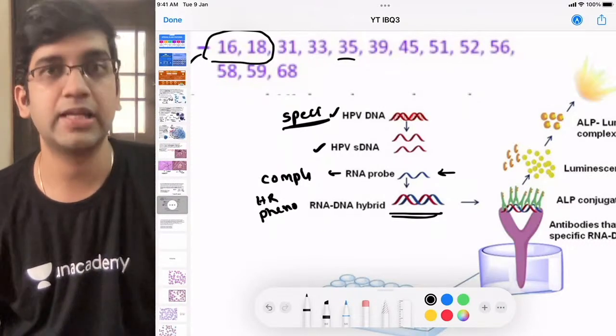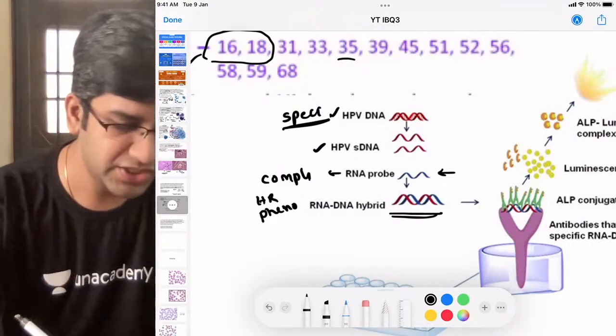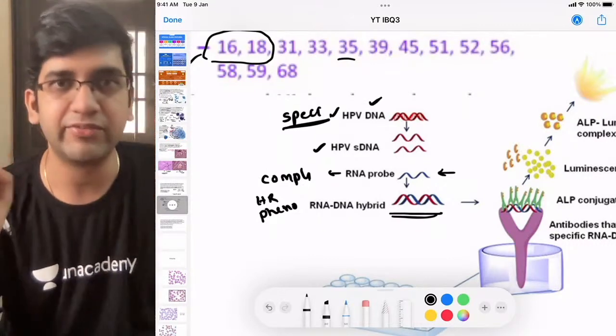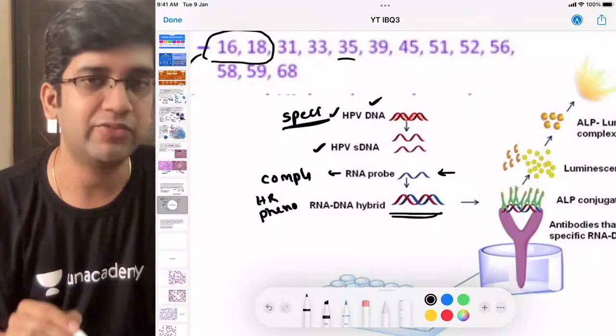It will not bind, right? If it doesn't bind, my test is going to be completely negative. If the patient has any HPV DNA left, even very tiny molecules are enough for me, this RNA probe will bind to it, and I'll form a hybrid.